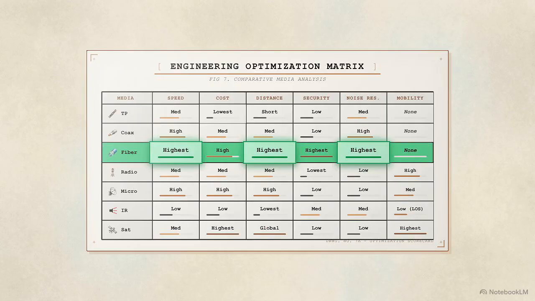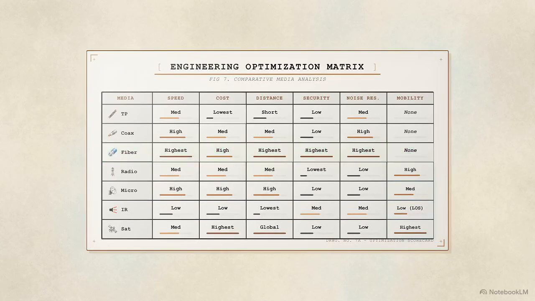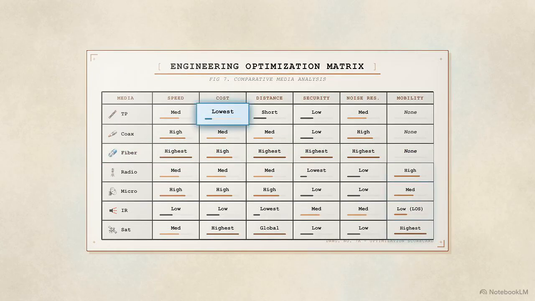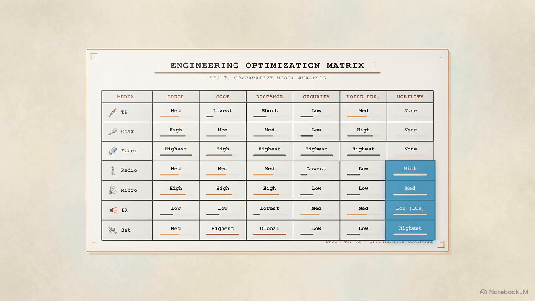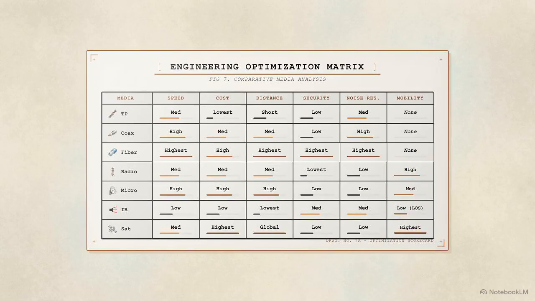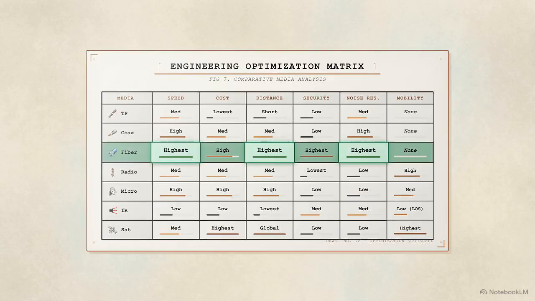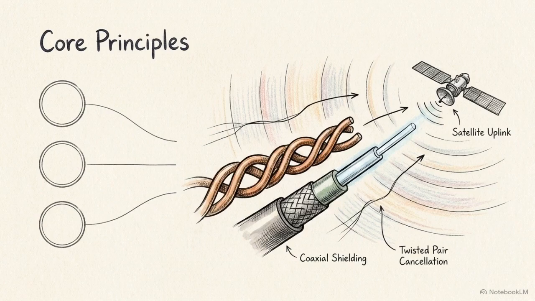Looking at the data, fiber optics mathematically dominates the alternatives, providing the highest possible ceilings for speed, distance, and noise resistance. But optimal engineering is about context. Twisted pair remains the superior choice for local cost efficiency, while wireless media is the only option when endpoint mobility is required. Before we finish, let's lock in the core principles with 3 quick revision notes.